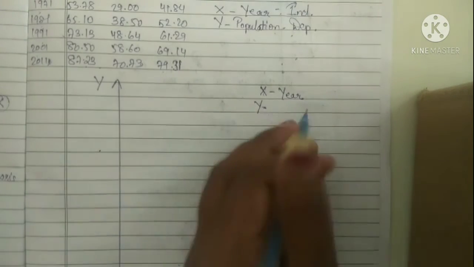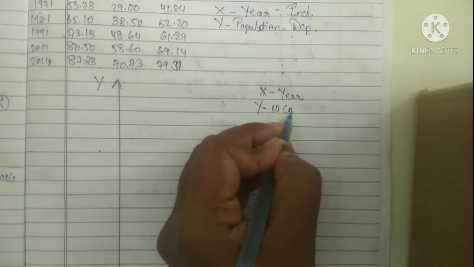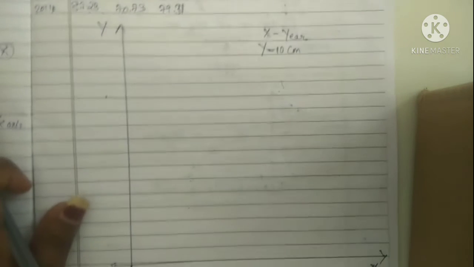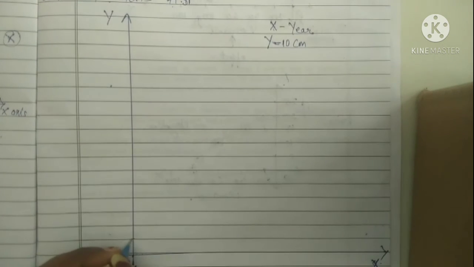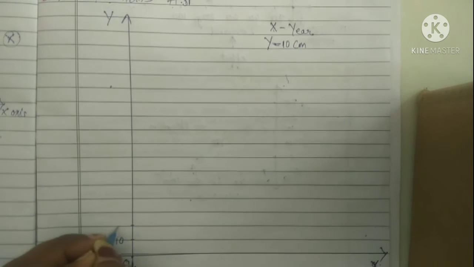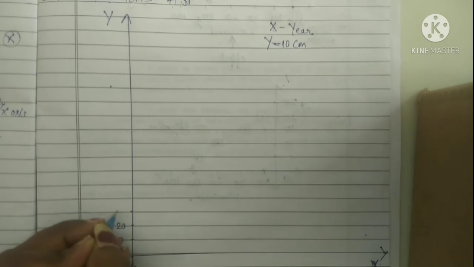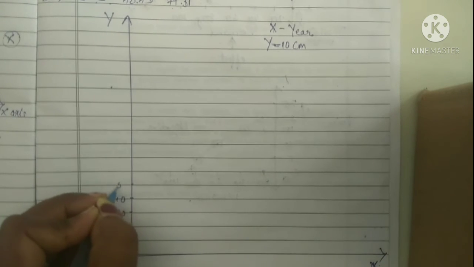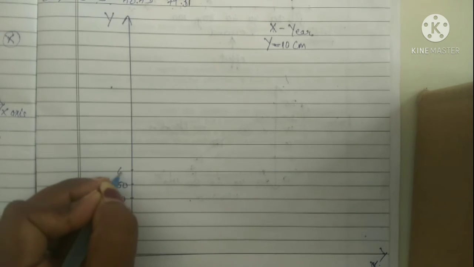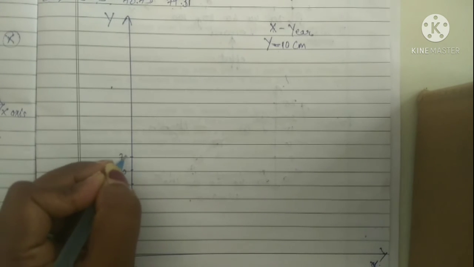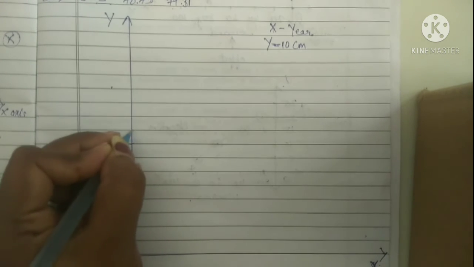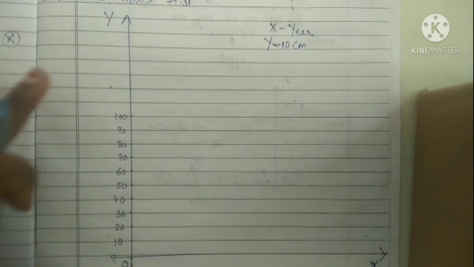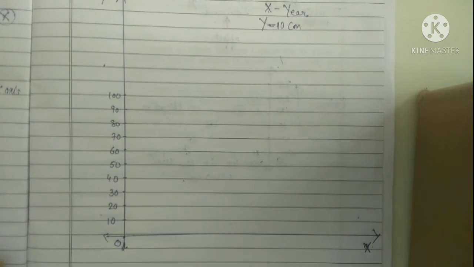So again we will take 10 centimeters. So 0 to 10, 10 to 20, 20 to 30, 30 to 40, 40 to 50, 50 to 60, then 70, then 80, then 90, then 100. So in this manner we have made it up to 100.